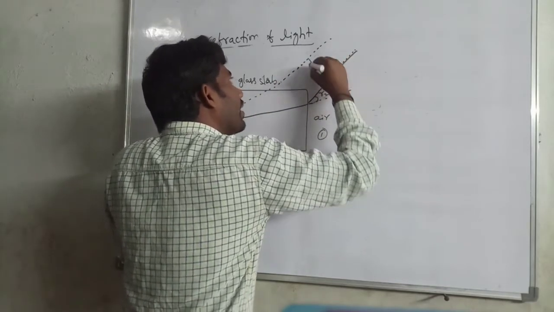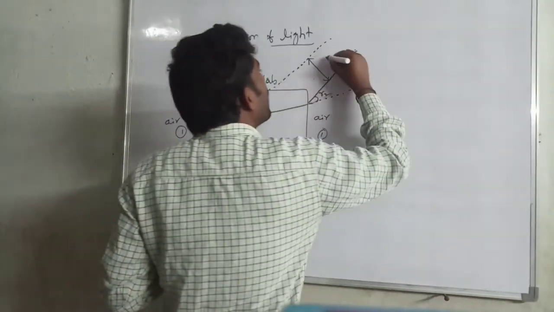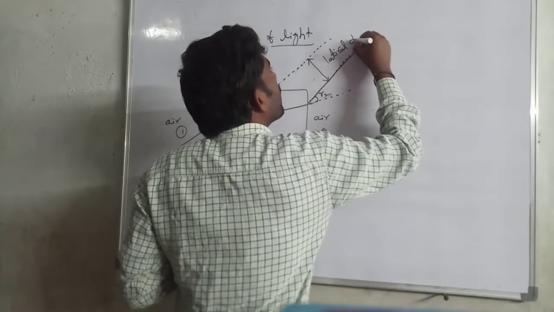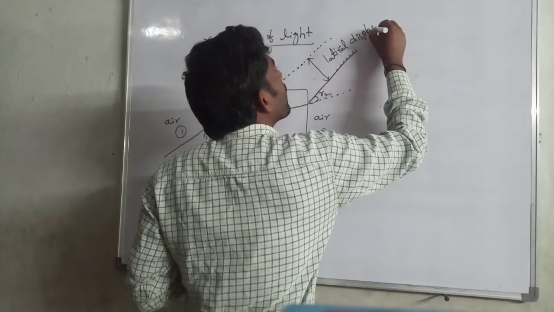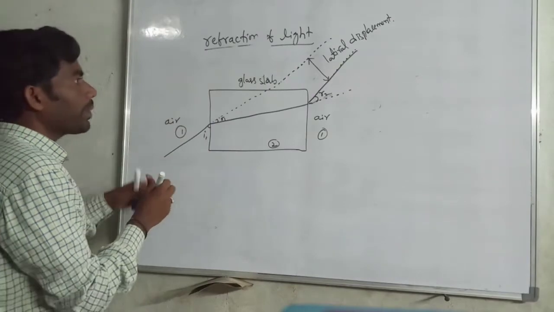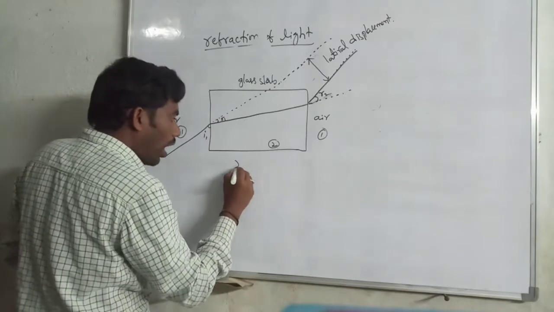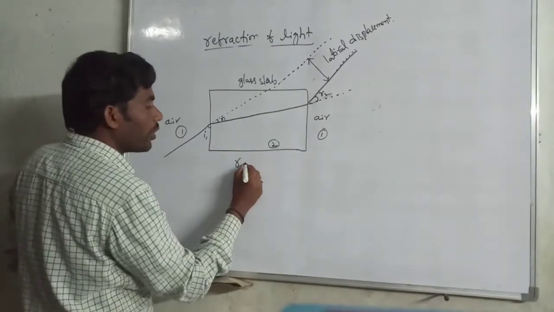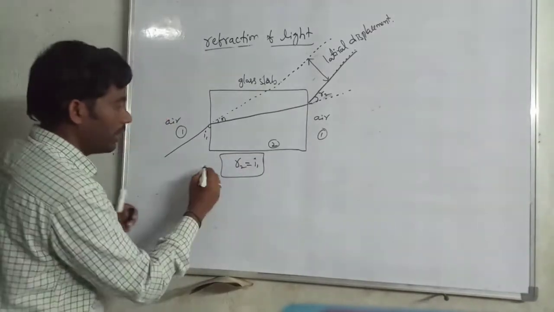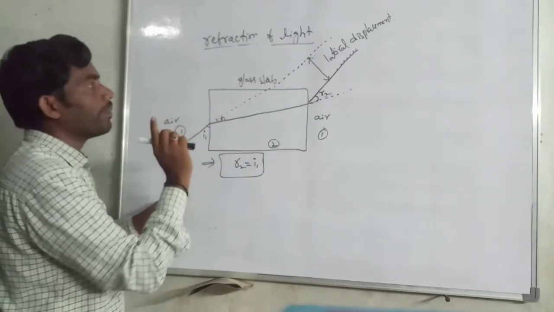This distance or this shift is given as the lateral shift or displacement. In this example, the angle R2 is equal to I1. The most important term is that R2 is equal to I1.